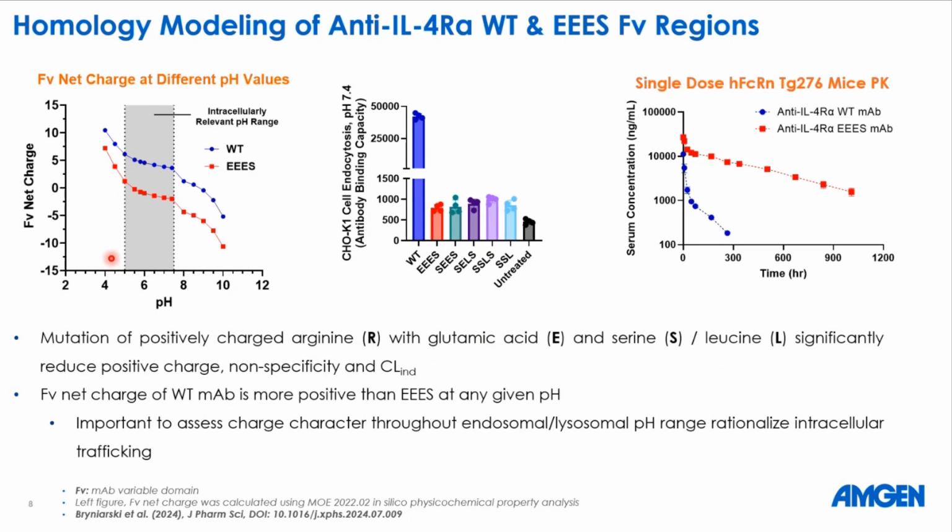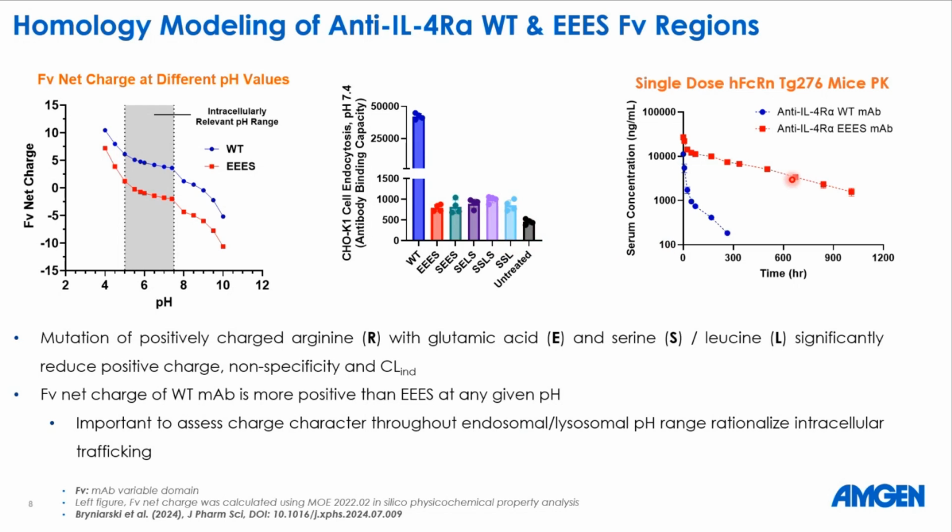If we look at the first figure on the left, we see here over a range of pH, the variable domain net charge of the wild type molecule is higher compared to the EES molecule. And as we look here in our two cell-based assays, when we mutated the exposed positive charge patches, the overall non-specificity of the molecule decreased significantly.